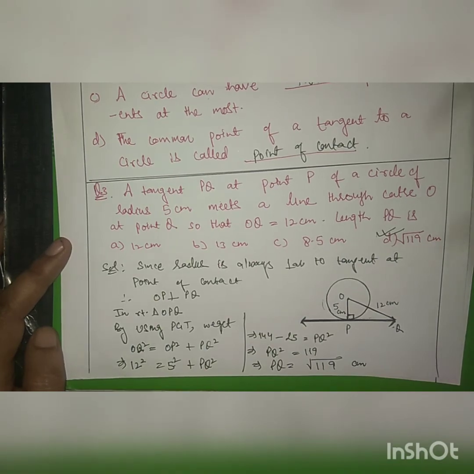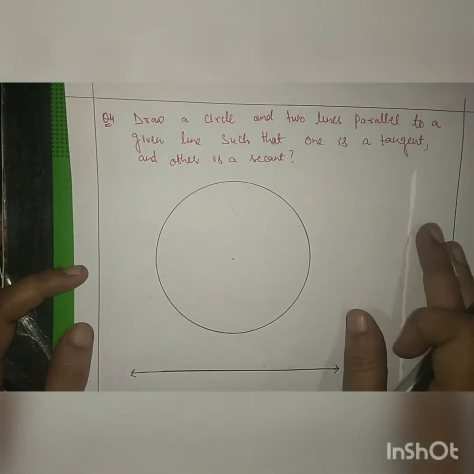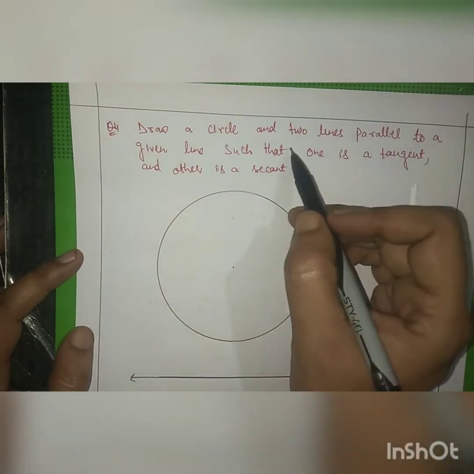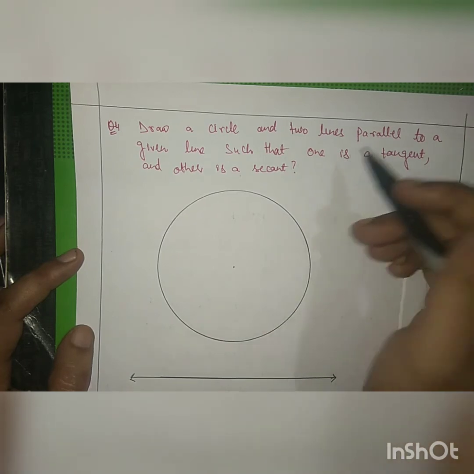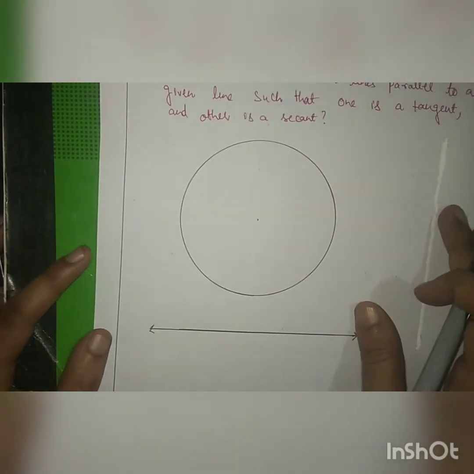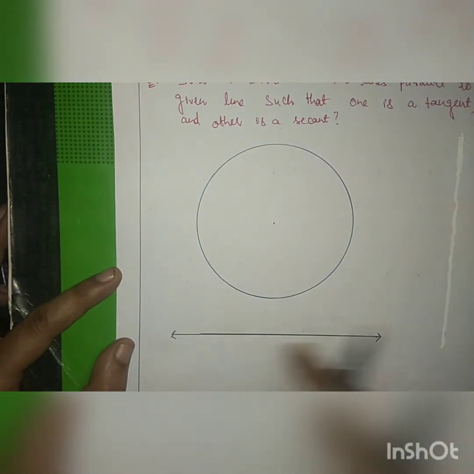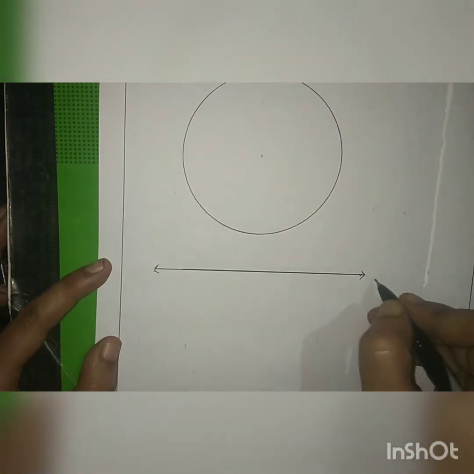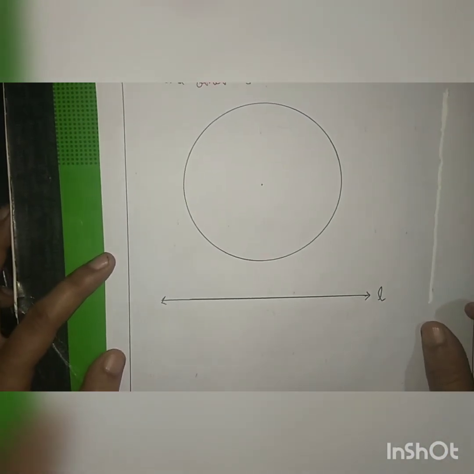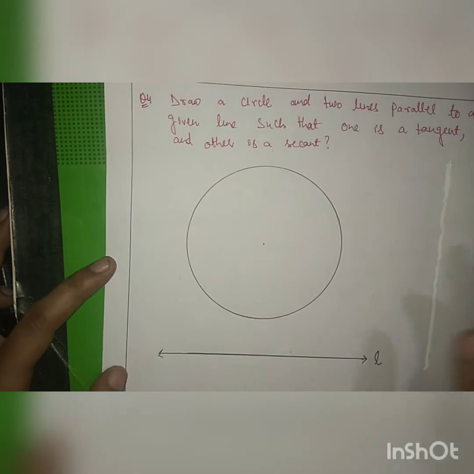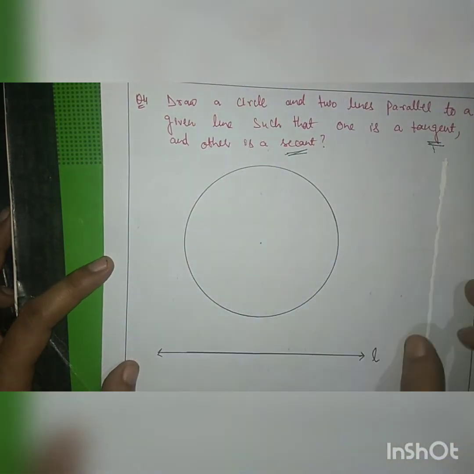Okay, so now let's move to question number 4. Draw a circle and two lines parallel to a given line such that one is tangent and another is secant. So in this question, first of all we have to draw a circle and then a line. Suppose the line we have drawn is L. Now we have to draw another two lines, out of which one would be a tangent and one would be a secant to the given circle.